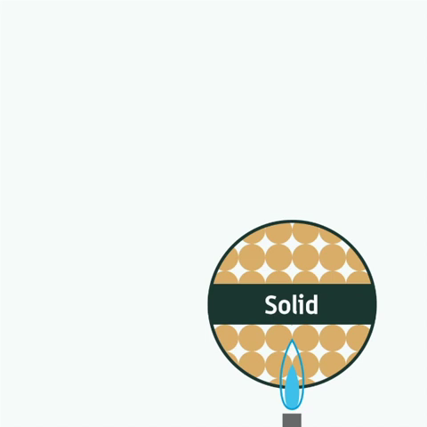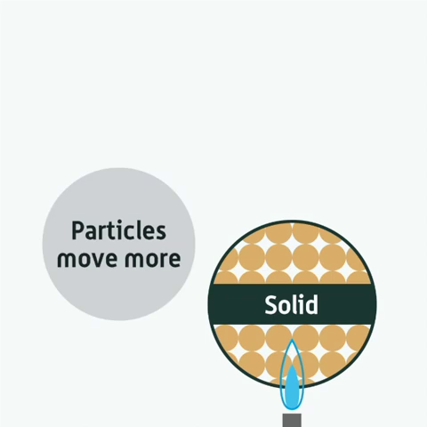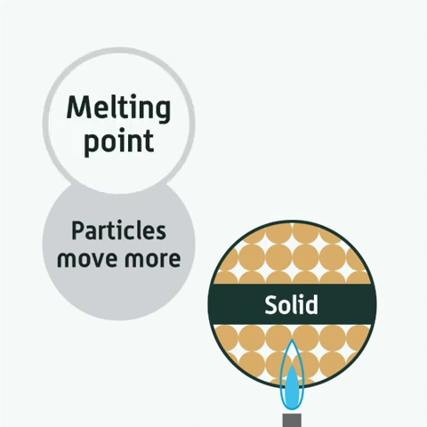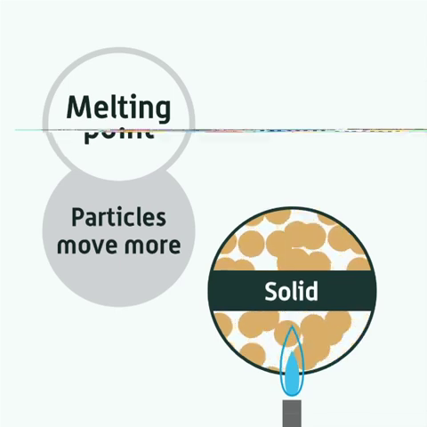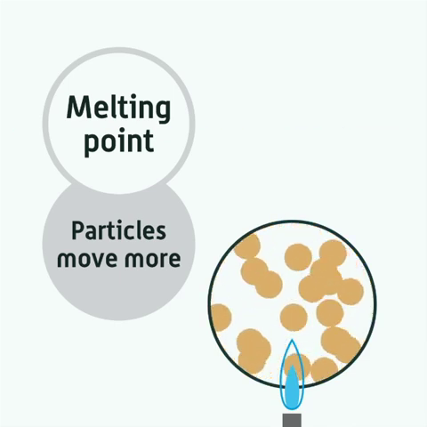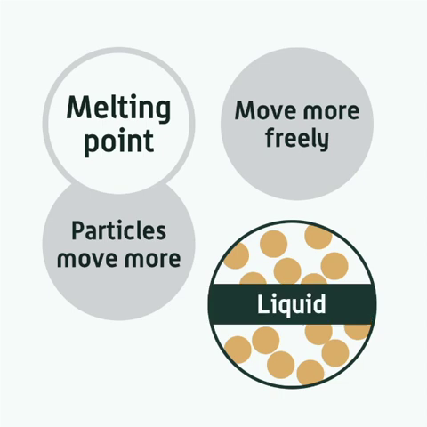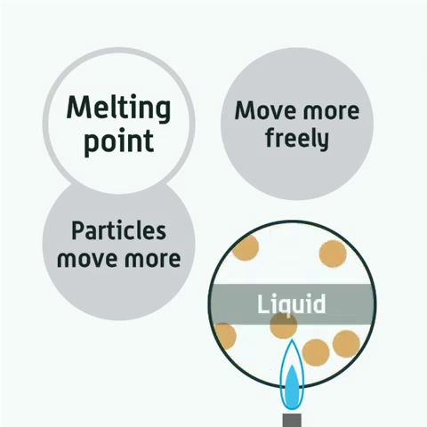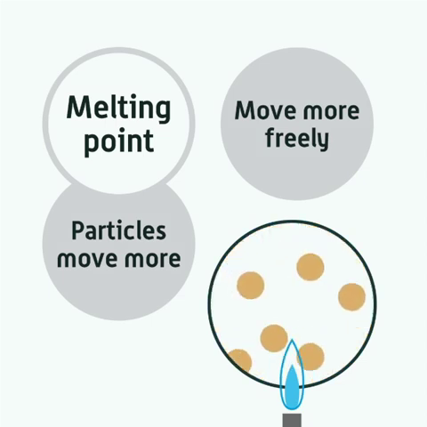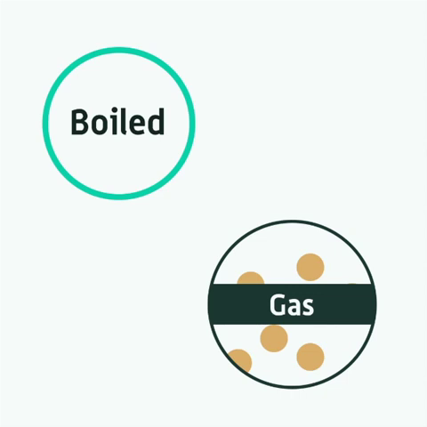This means that when you heat a solid, the particles will start to move more until you reach its melting point. At this point, the particles have enough energy to overcome the forces that hold them together so rigidly. The particles can now move more freely, even though they're still in contact. The solid has melted into a liquid. If you continue to heat, the particles will gain enough energy to completely break the forces holding them together, at which point we say the material has boiled and turned into a gas.